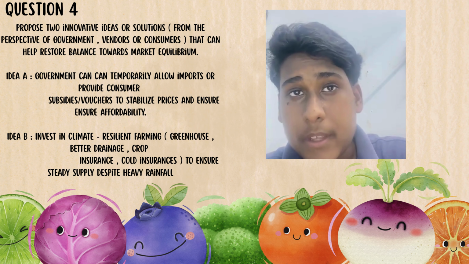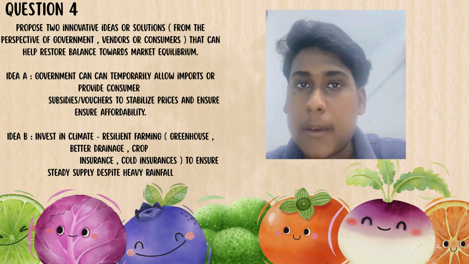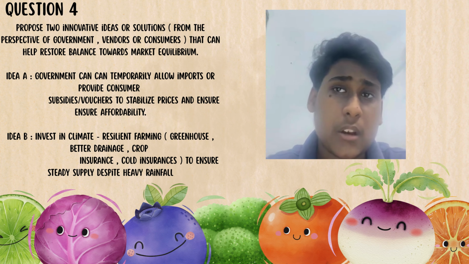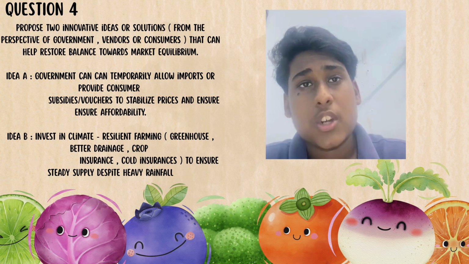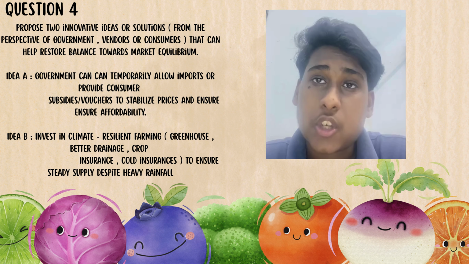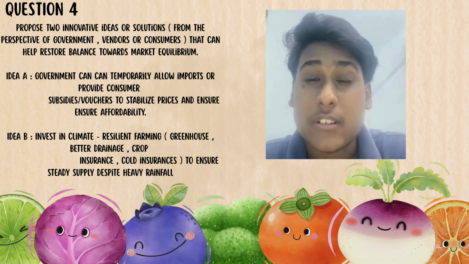Idea B is climate resilient farming. Farmers and vendors can invest in better systems such as greenhouses, improved drainage, crop insurance, and cold storage. This will help secure supply even when heavy rain occurs.